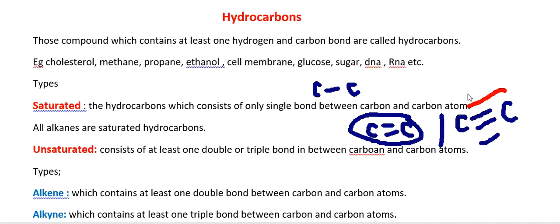Such compounds which consist of at least one triple bond between carbon atoms are called alkynes. Both alkenes and alkynes are unsaturated hydrocarbons because they consist of double bonds and triple bonds, respectively, between the carbon atoms.